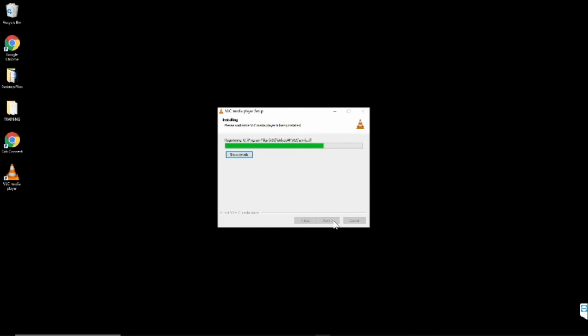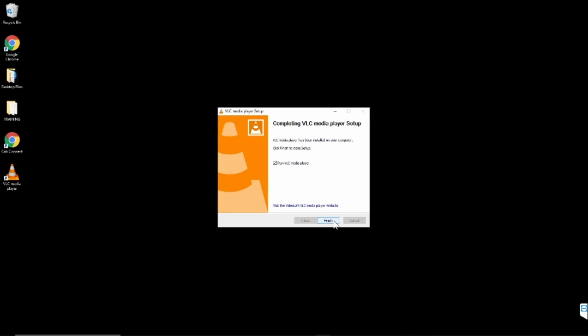When the VLC installation is finished, you will notice the VLC icon on your desktop. Click on the Finish button and your VLC Media Player will now open.